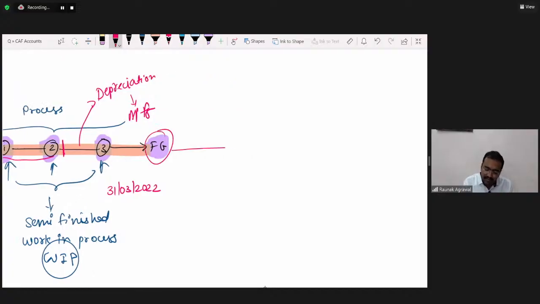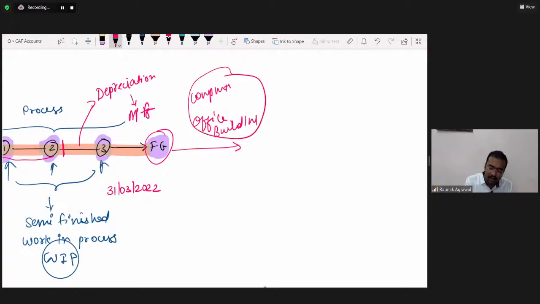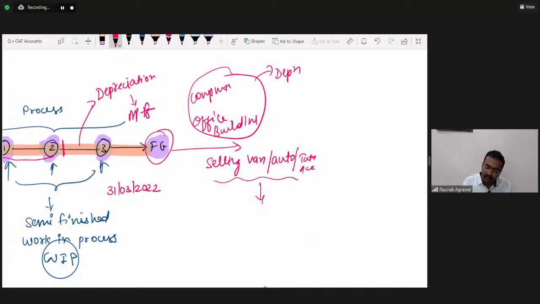After the finished goods, we must be having some office. We must be having some office building. In that office building, we must be having some computers, laptops, printers, some coffee vending machines. So depreciation on these machines would be charged to the trading account or profit and loss account. We must be having some selling van or auto or Tata Ace. So depreciation on it would be charged to the profit and loss account.